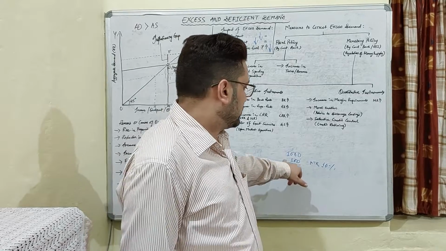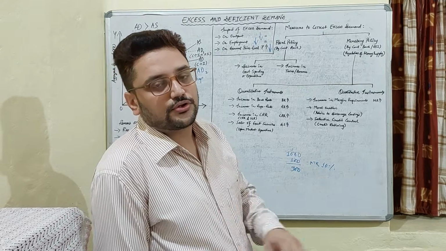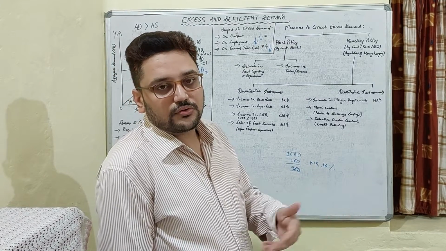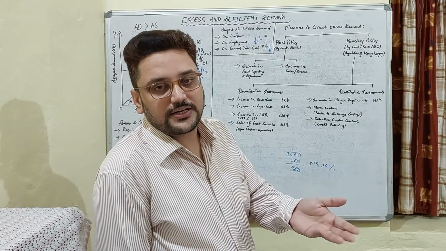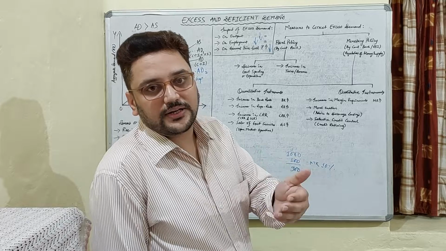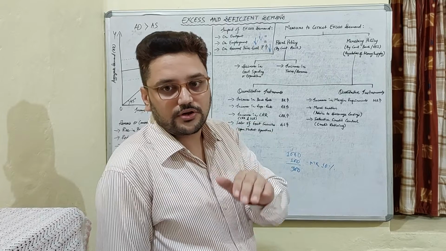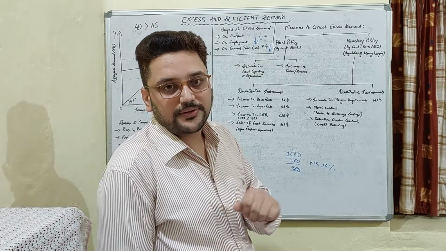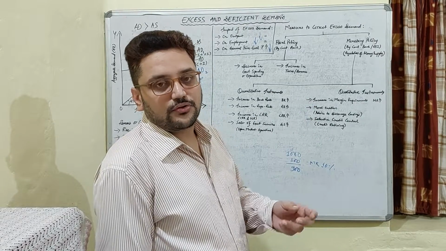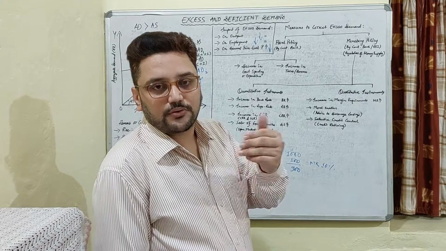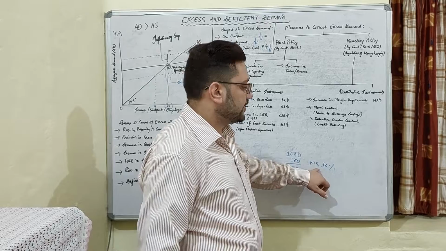Suppose the person has given jewelry worth rupees 1000 and the gold rate goes down, so the jewelry might become cheaper. If the person is not able to repay the 1000 rupees loan, the bank will sell the jewelry and recover the money. But if the bank gives a loan of rupees 1000 and the rate of gold goes down, in that case what will happen? The bank will be in loss of whatever the amount has decreased of gold. So to protect banks from getting loss by granting loans, the RBI sets this margin requirement.